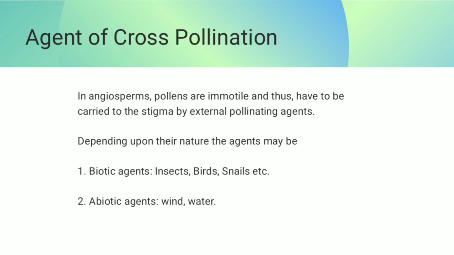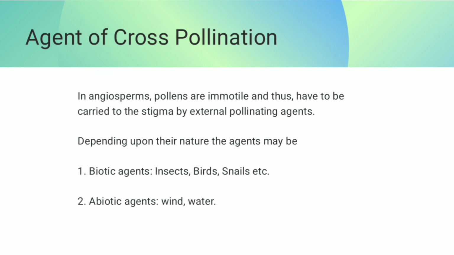Agents of pollination. As you know, pollination is a process in which the pollen grain of a male flower is carried to the stigma of the female flower. To facilitate it, there are agents which facilitate the process of pollination. Depending upon their nature, they can be biotic agents or abiotic agents. Biotic agents means they have life in them, for example, insects, birds, and other kinds of living beings.